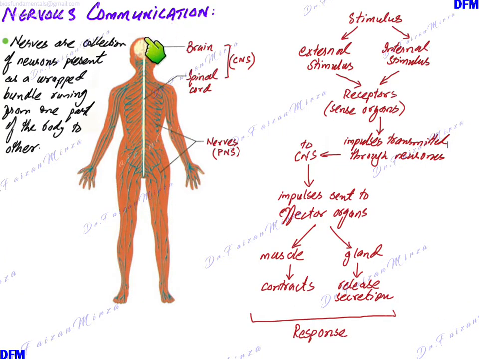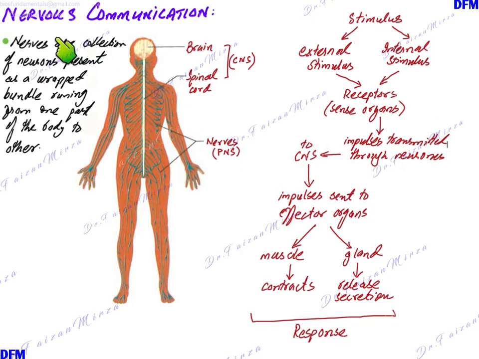The nervous communication. What do you mean by nervous communication? Nervous communication means the communication which is done by the nervous system. The nervous system includes your brain and the spinal cord, which is your central nervous system, and all these nerves, which are the peripheral nervous system, together with the specialized organs. You have eyes, ears, nose, tongue, and skin, and all these are specialized sense organs, which are also part of your peripheral nervous system.